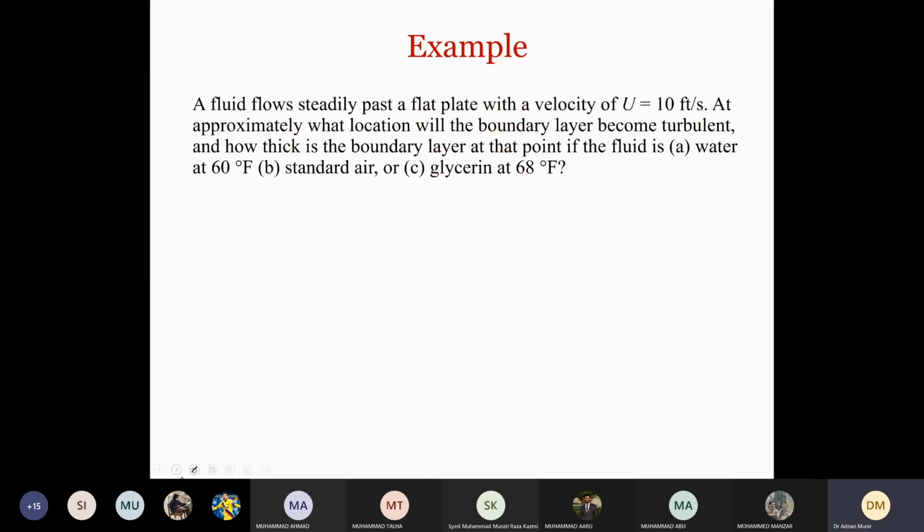Now we'll quickly do an example on this. So we have a fluid flowing steadily past a flat plate. I'll just draw this figure first. So we have a flat plate like this. A fluid flows past the flat plate with a velocity of 10 feet per second. So this velocity is U equals 10 feet per second. At approximately what location will the boundary layer become turbulent? So we have to find x critical.